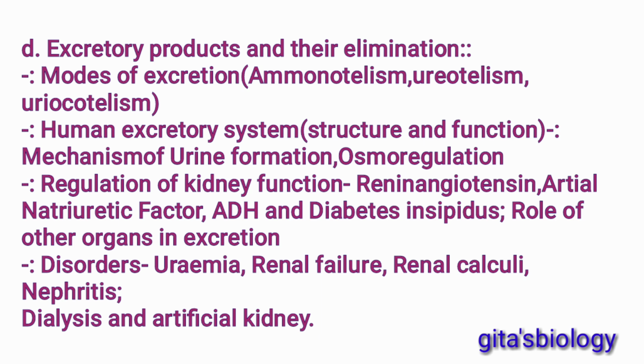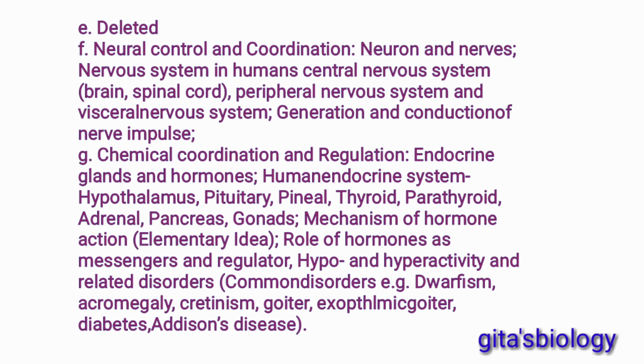Then role of other organs in excretion and disorders, uremia, renal failure, renal calculi, nephritis, dialysis and artificial kidney. Then the fifth chapter is totally deleted in the syllabus.